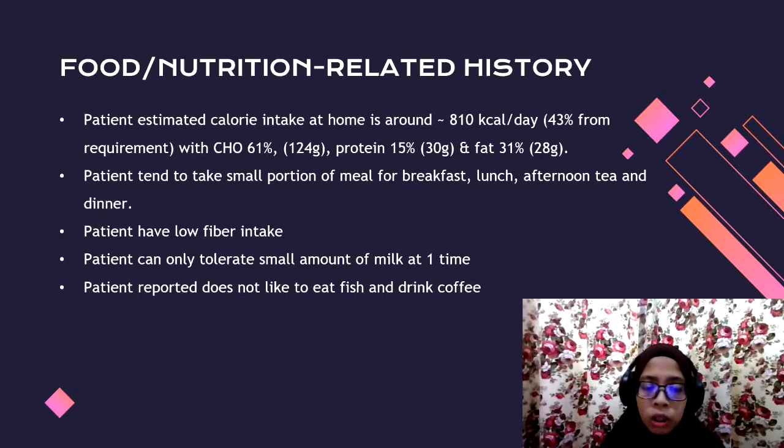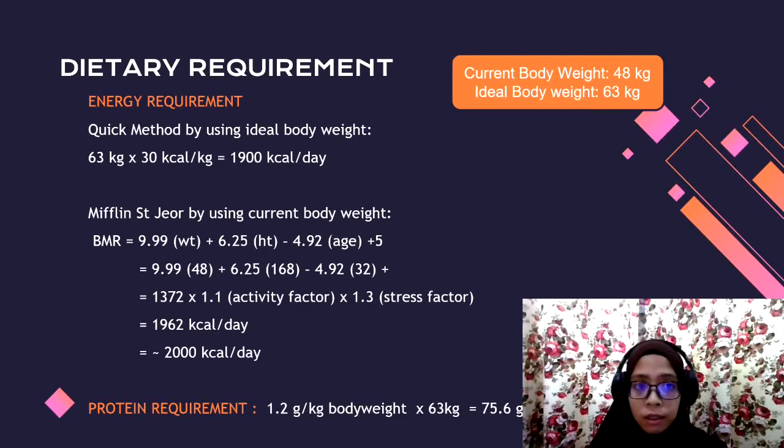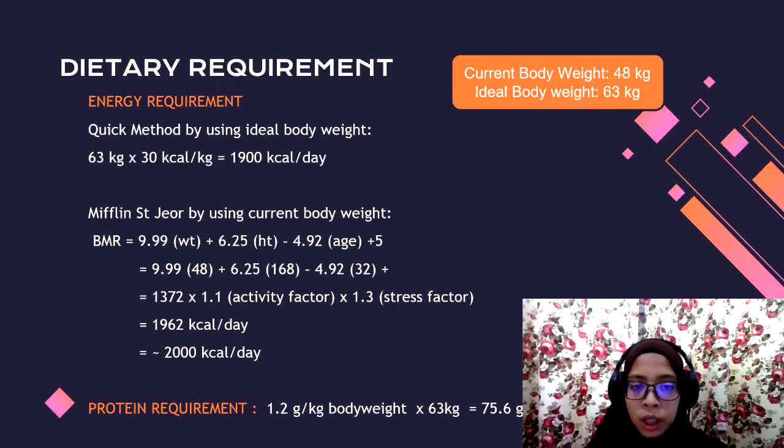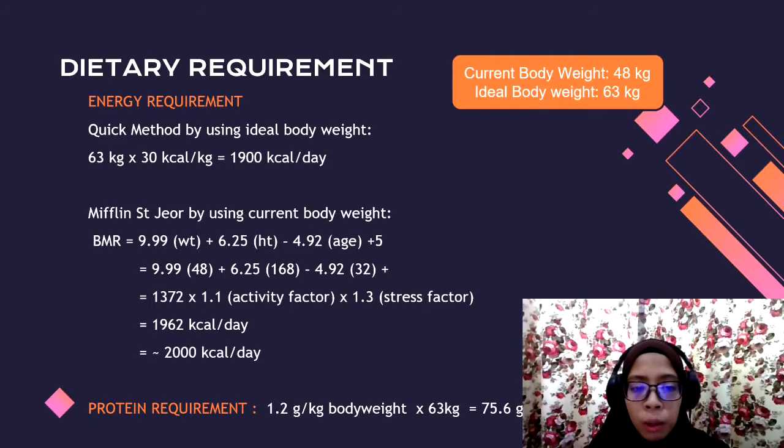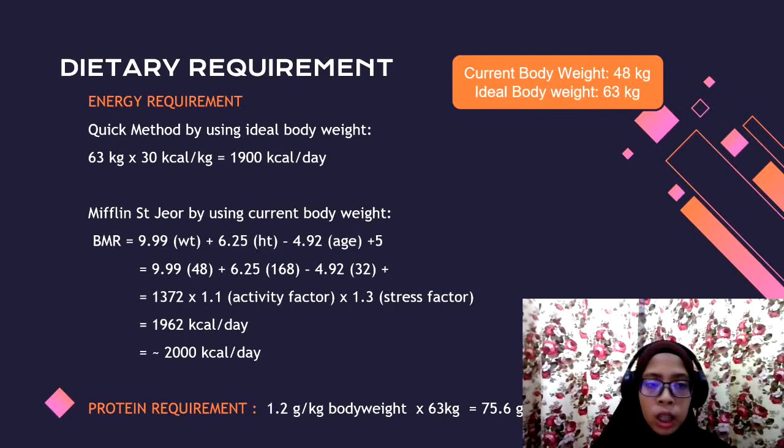The patient can only tolerate a small amount of meat at one time, and reported not liking to eat fish and drink coffee. Okay, for dietary requirement, first is energy requirement. By using the quick method, which is using ideal body weight of 63 kg times 30 kcal per kg, the patient's energy requirement is around 1900 kcal per day. Next, using Mifflin St Jeor with current body weight, 1.1 activity factor and 1.3 stress factor, the patient's energy requirement is around 2000 kcal per day.